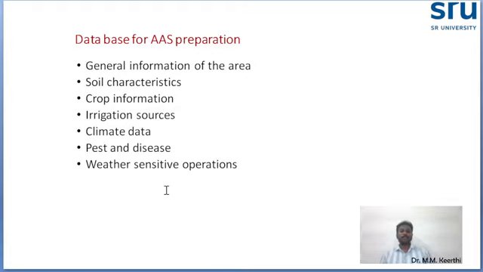What is the maximum temperature and minimum temperature this season, this month? What are the minimum and maximum air temperature, humidity, wind speed, and wind direction? And what type of pest and disease? For example, if a particular crop is there, in this situation this type of pest may occur, this type of disease will occur. Every detail will be there.